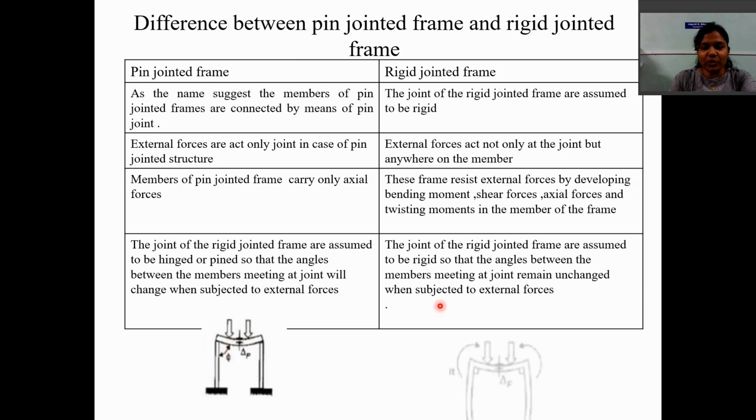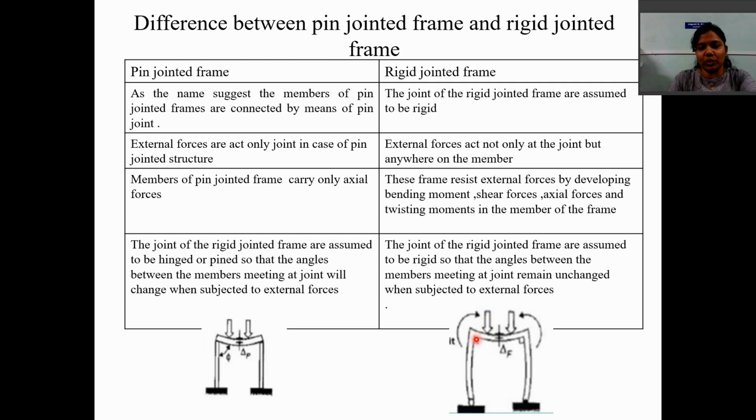But in a rigid jointed frame, as the joint is rigid, the angle between the two members meeting at the joint will remain unchanged under external forces. You can see here before the loading the angle is 90 degrees, and after the loading the angle also remains 90 degrees, meaning this joint will behave as a single unit. It will rotate as a common unit. The angle remains unchanged. That is the major difference.